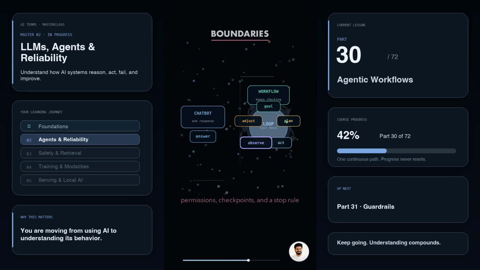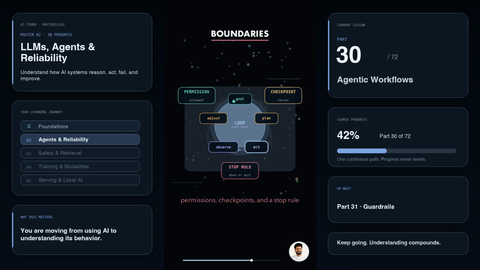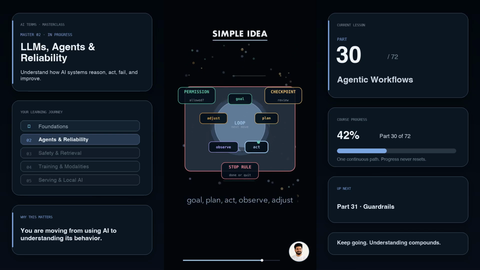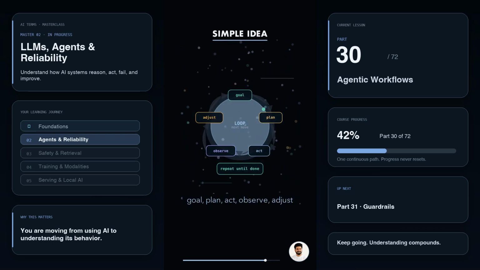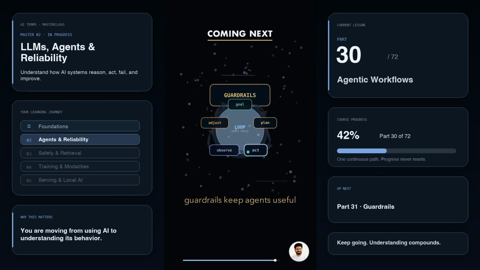But the workflow still needs boundaries. It needs permissions, checkpoints, and a stop condition. Otherwise, the loop can waste time or repeat the wrong action. Simple idea: an agentic workflow is goal, plan, act, observe, and adjust. Repeat it until the task is done. Coming next, guardrails, how agents stay useful without getting out of control.